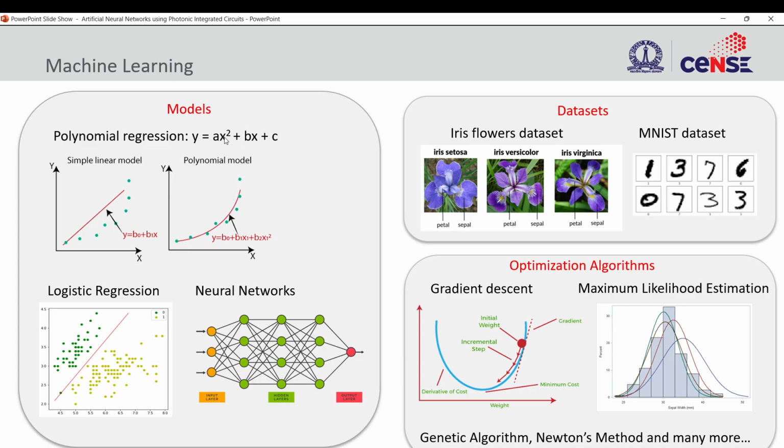So you have xy data. You can put x and y in this model, and then we can change these a's and b's and c's so as to fit the data. You can see a linear model, which is just y equal to b naught plus b1 x, does not fit it very well, whereas a polynomial model will fit it well because there are more coefficients, more trainable parameters.